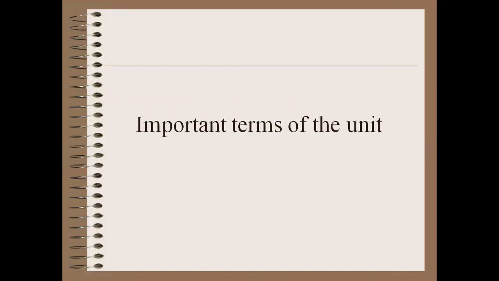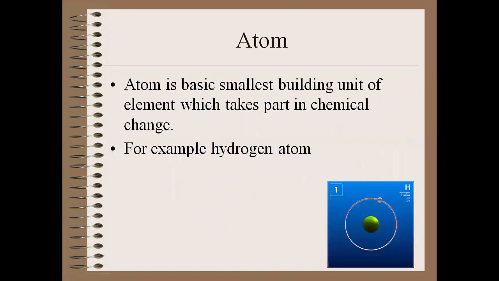Some important terms that we are going to use in the chapter. Atom. Yes, you are right. The atom is the smallest basic building block that takes part in any chemical change. For example, a hydrogen atom is in front of you. You can see the electron is revolving in the orbit and the nucleus is in the center.